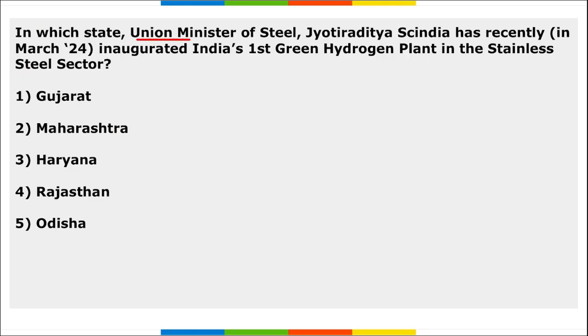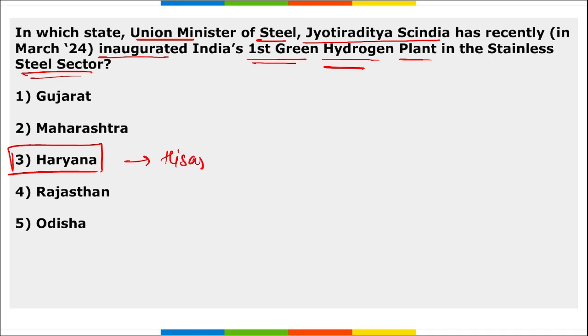Next, Union Minister of Steel Jyotiraditya Scindia has recently inaugurated India's first green hydrogen plant in the stainless steel sector. So, where was this inaugurated? India's first green hydrogen plant in the stainless steel sector is in Haryana, right? In Haryana, it will be in Hisar, correct? And this green hydrogen plant has been set up by Jindal Steel Limited in association with HyGenco Green Energies